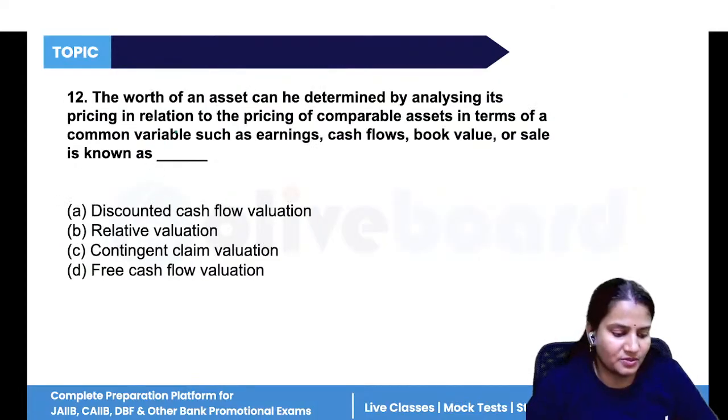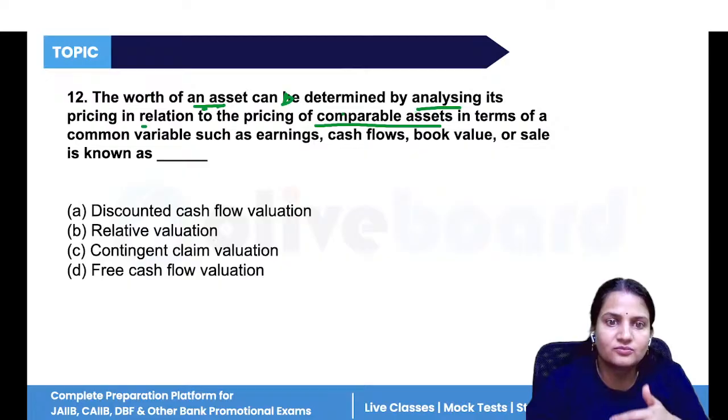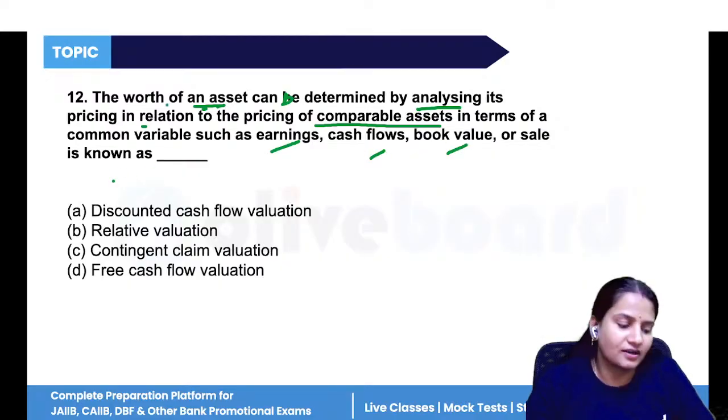Now question number 12. The worth of an asset can be determined by analyzing its pricing in relation to comparable assets. And this price can be measured as compared assets in terms of earnings, cash flow, book value, or sale. Now, what is that known as?